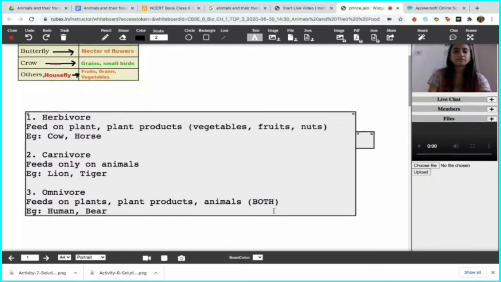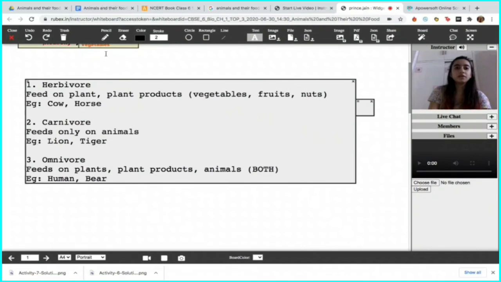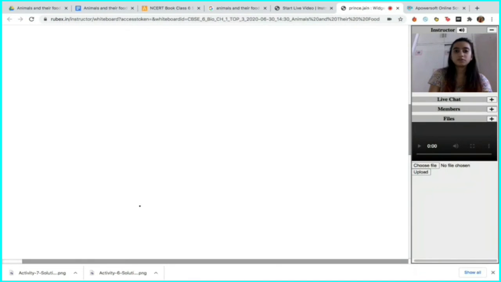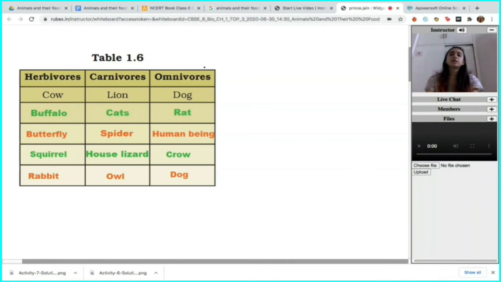And we can have a discussion using a table to understand further examples about herbivores, carnivores and omnivores. This table is to discuss the examples of the three categories, and we can have a small discussion on the basis of our knowledge of what food products are consumed by these organisms, as we have seen in our daily lives. Cow. We have all seen a cow eating grass. Everyone has seen a cow grazing in the fields. Similarly, a buffalo. A butterfly.